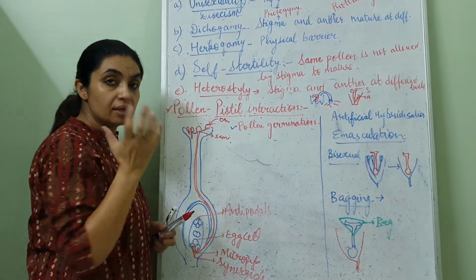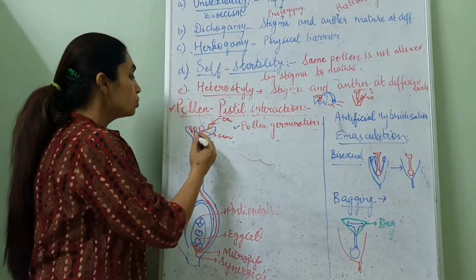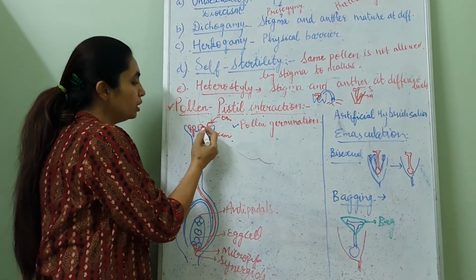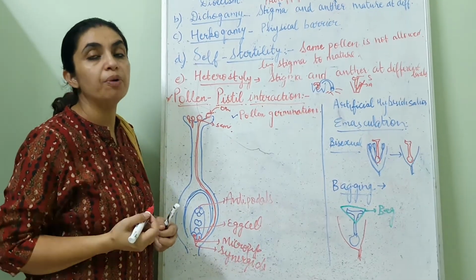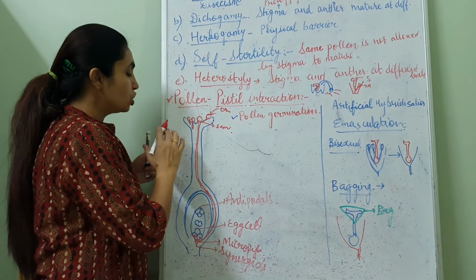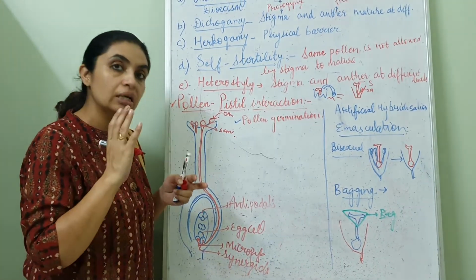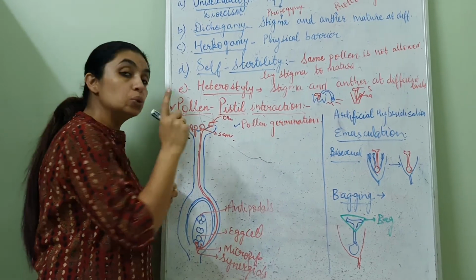The stigma is sticky in nature and becomes receptive when it matures. There is a chemical reaction between the pollen and the surface of the stigma. It takes place with the help of certain proteins, and when the match takes place and the chemical reaction is completed, only then does the stigma allow the pollen grain to germinate.